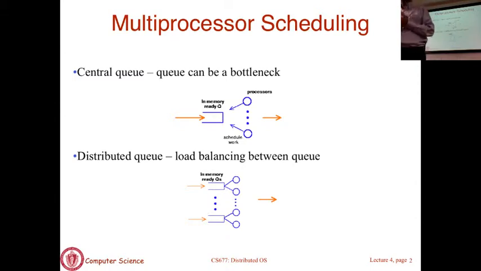Usually there is no restriction on which process can run on which queue. Initially, there's no restriction. Whenever a process comes in, the scheduler has to decide which queue it joins. Maybe you say, I always pick the least loaded queue, the shortest queue, for this process to join. It's a greedy approach. You look at the number of tasks in each queue, pick the shortest one, and make it join. But over a period of time, as queues go out of balance, you have to rebalance. Now all that sounds good, so you run this rebalancing every once in a while, and all looks good. But it is not.